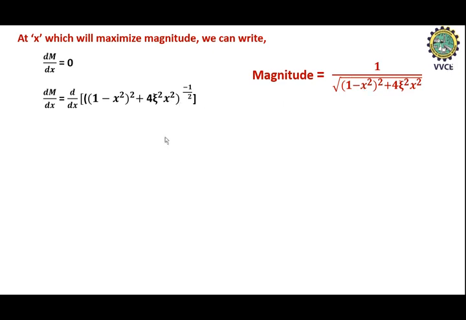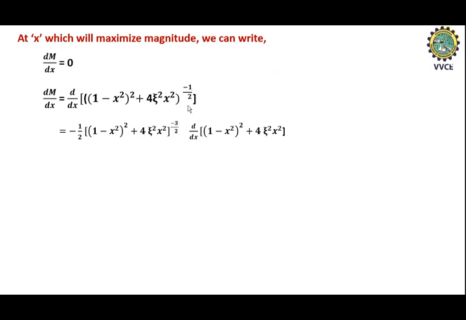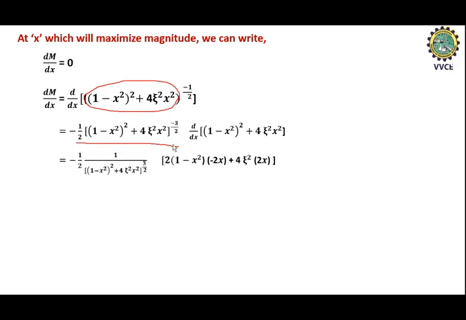This root can be written as power minus 1 by 2. In the next step, how are we going to differentiate this? Minus 1 by 2 into this whole term into the differentiation of the remaining term. After that, this complete term will be as it is, or you can send it to the denominator because minus 3 by 2 is there. If you send this to the denominator, it becomes plus 3 by 2.